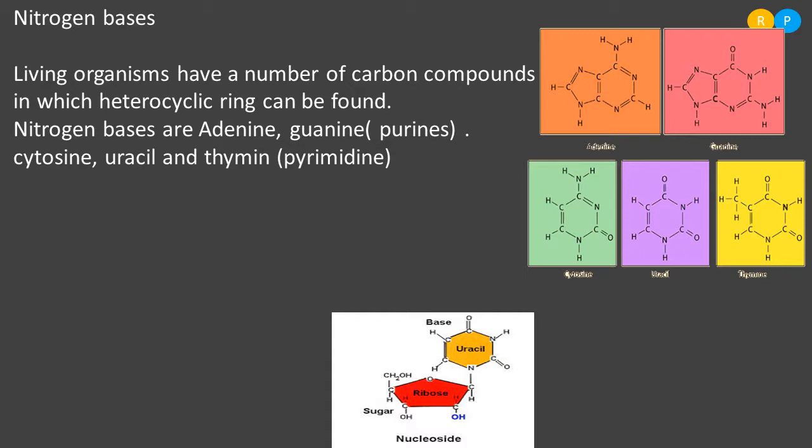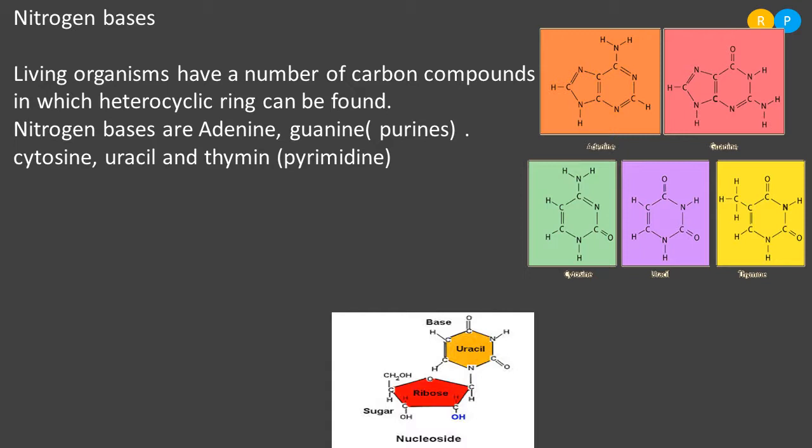Here I have given the names of purines and pyrimidines. Purines and pyrimidines are the two categories of nitrogen bases, right? Adenine and guanine are the kind of purines. There are two nitrogen bases that come under purine: one is adenine and another one is guanine.